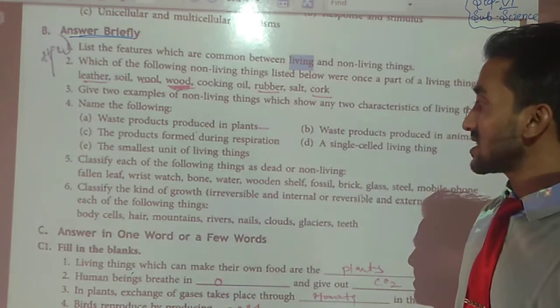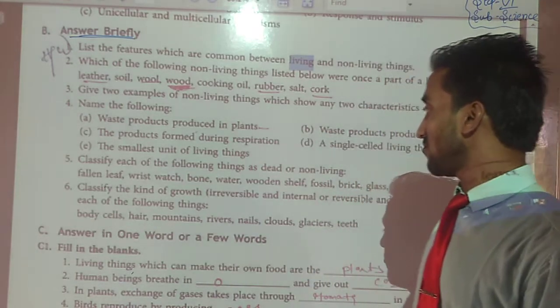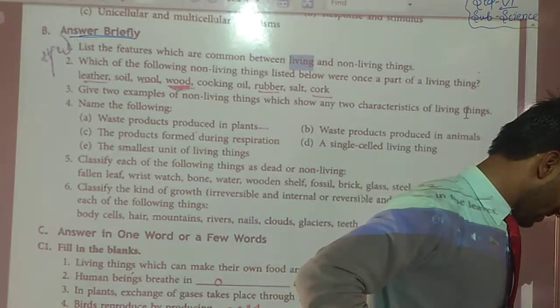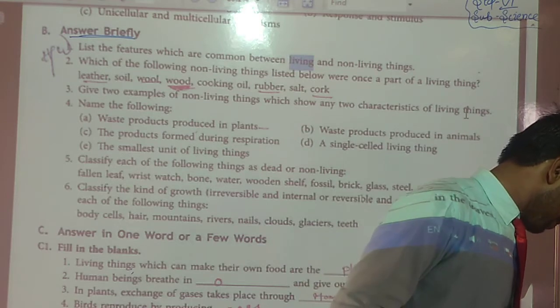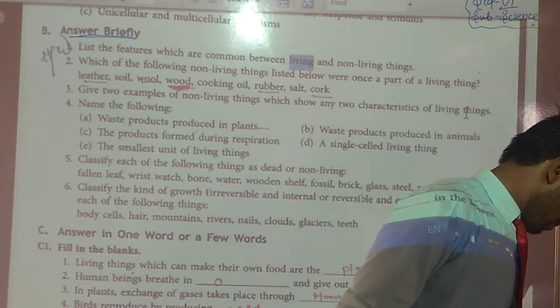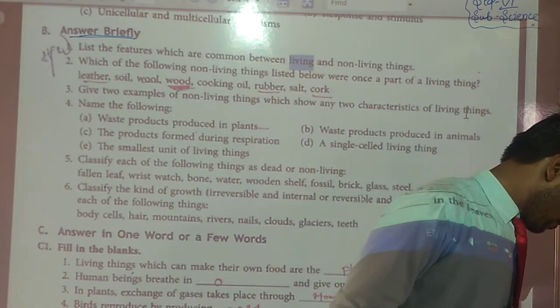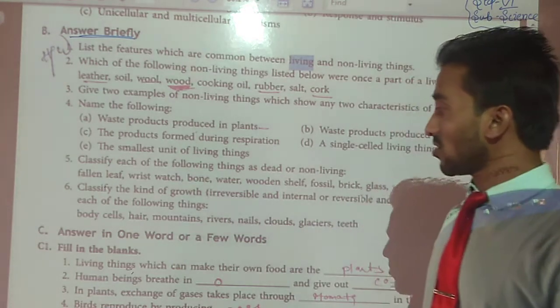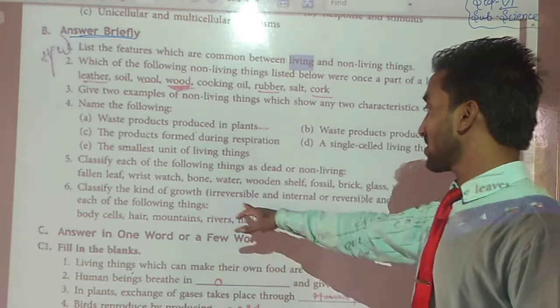Suppose body cells. Body cells, what type of layer? Body cells, that is internal. Okay, students, then I am talking about body cells. What type of growth is there? Irreversible.